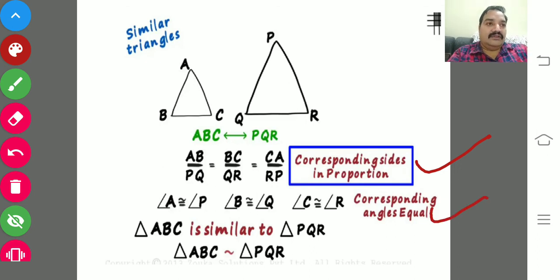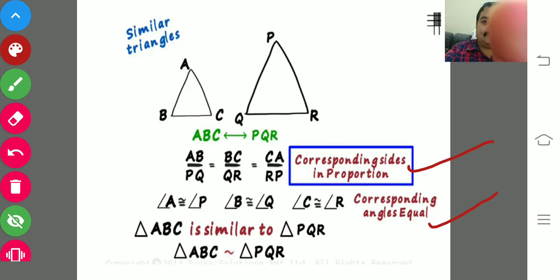In similar triangles, according to sides, the corresponding sides should be in proportion and all three ratios should be equal, and the corresponding angles should be equal.